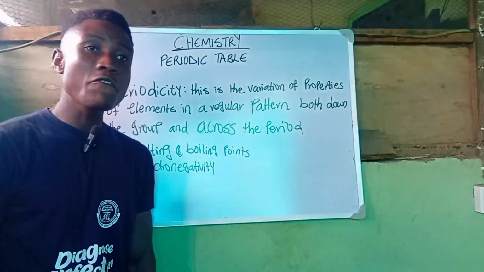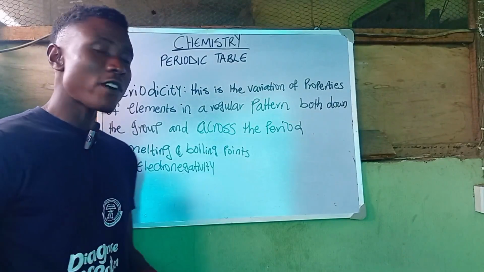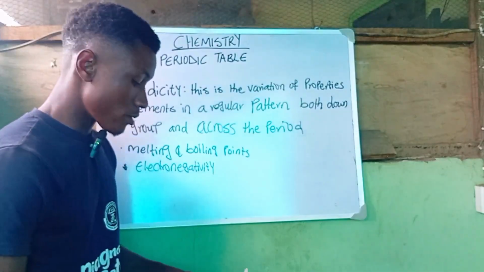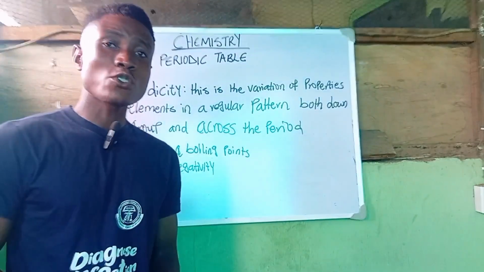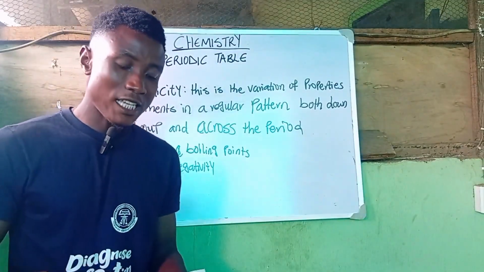Also, in the same vein, we are going to be discussing a very important concept as far as the periodic table is concerned, and that is ionization energy.